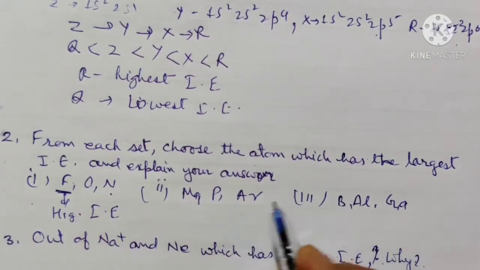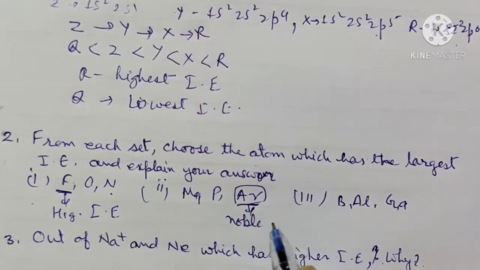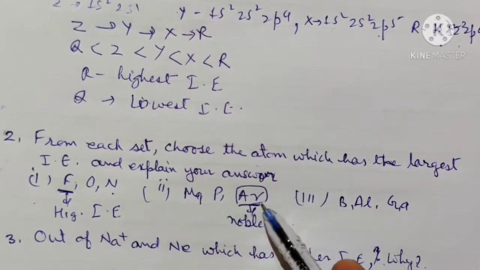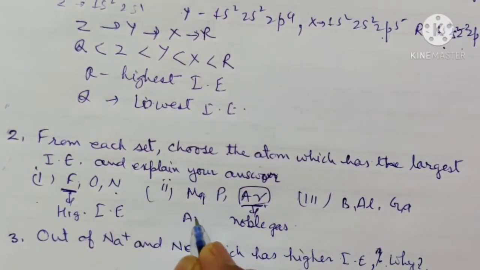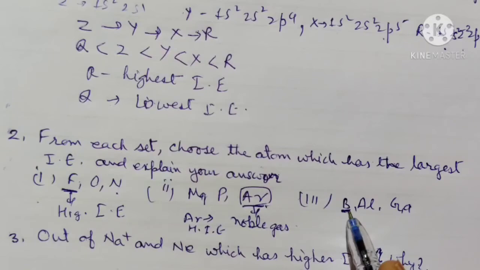Now in the second set of this question, argon is a noble gas, which means its outermost shell is completely filled. So argon will have the highest ionization enthalpy. For boron, aluminium, and gallium, they belong to group 13. Here boron has the highest ionization energy because it is the smallest.